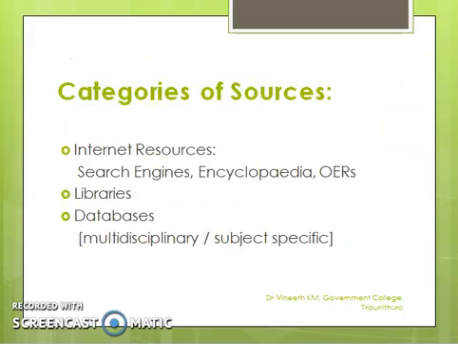The different categories of sources from where you can have this information include internet resources, libraries, and databases. Internet resources include search engines, encyclopedias, and open educational resources. Libraries include good quality libraries which are open to the public, and their catalogs. And the databases, multidisciplinary as well as subject-specific databases, like Web of Science, Scopus, Google Scholar, etc.